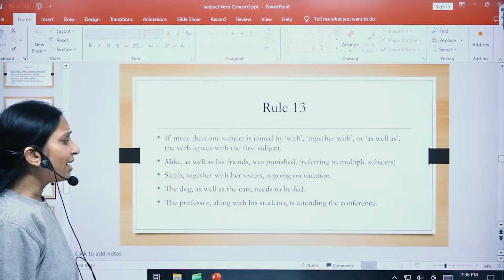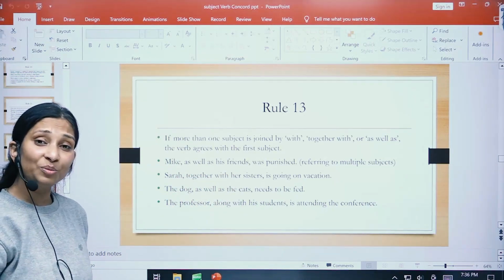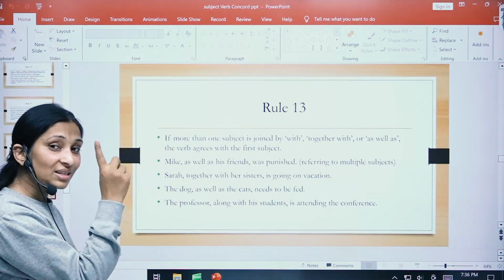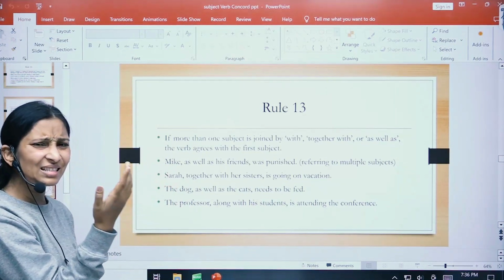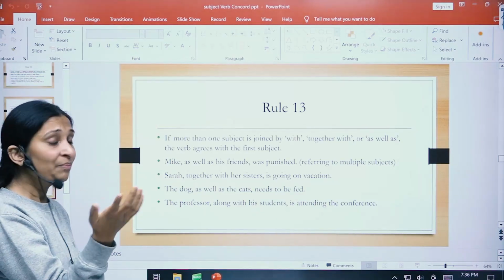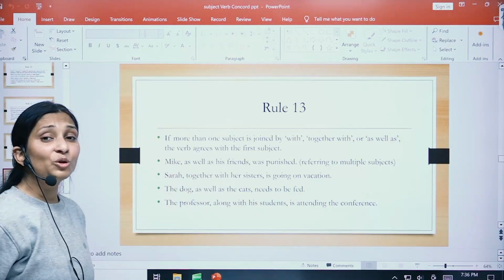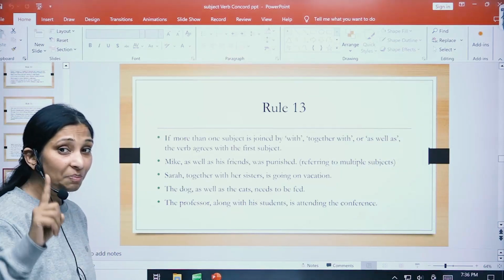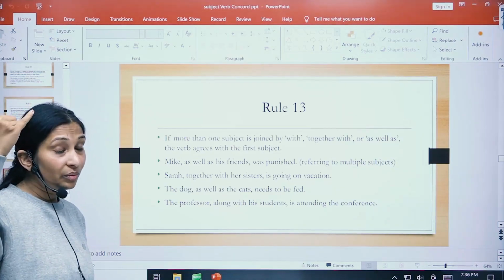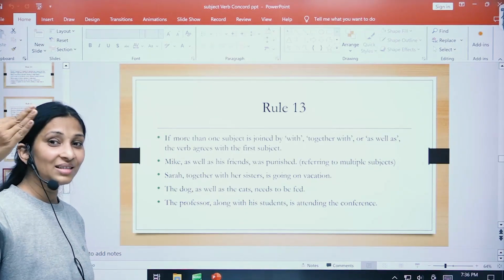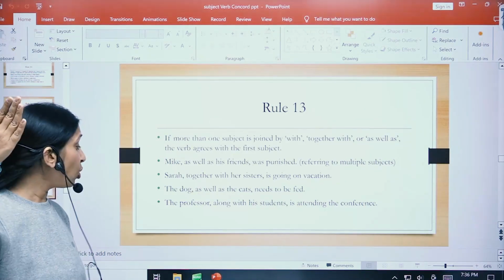The dog as well as the cats need to be fed. So here, when I'm talking about the dog, which is subject number 1, cats is subject number 2, but we have used a phrase like as well as. So the verb will be put according to subject 1. I'm repeating: together with, along with, as well as, no less than.